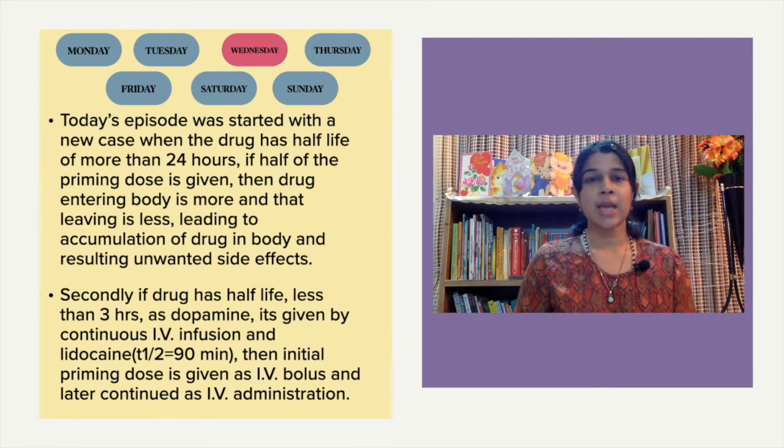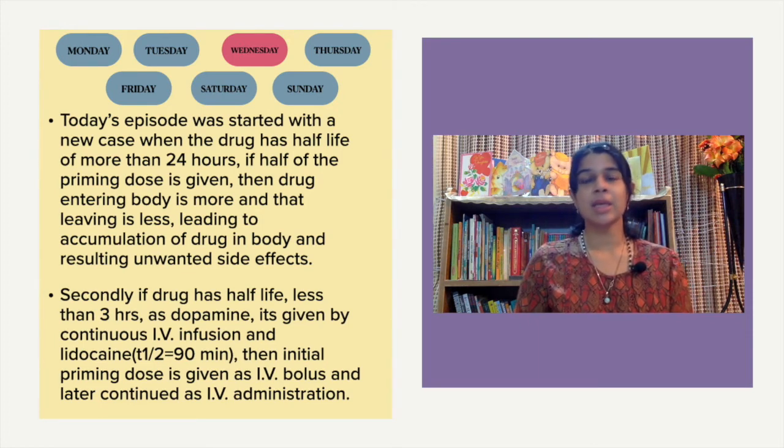Coming over to our next case for Wednesday: if the half-life is less than 3 hours, especially in the case of dopamine, then you have to give the drug by continuous IV administration. Sometimes the half-life is longer. In lidocaine, it's 90 minutes. In that case, we give the priming dose as an intravenous bolus, followed by a constant intravenous infusion. So that is a little modification that we discussed earlier.